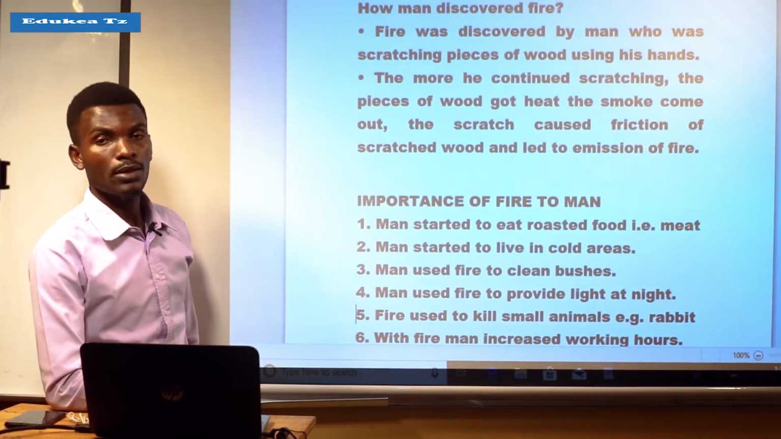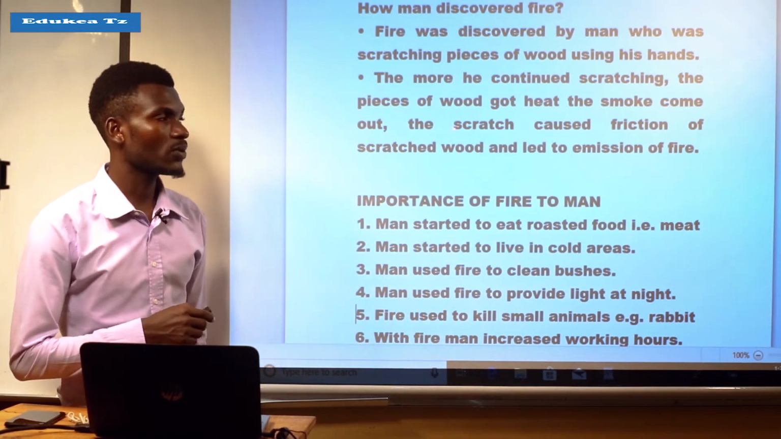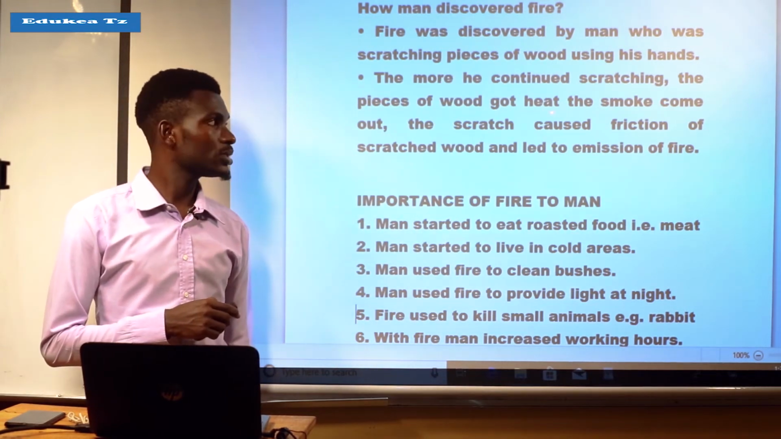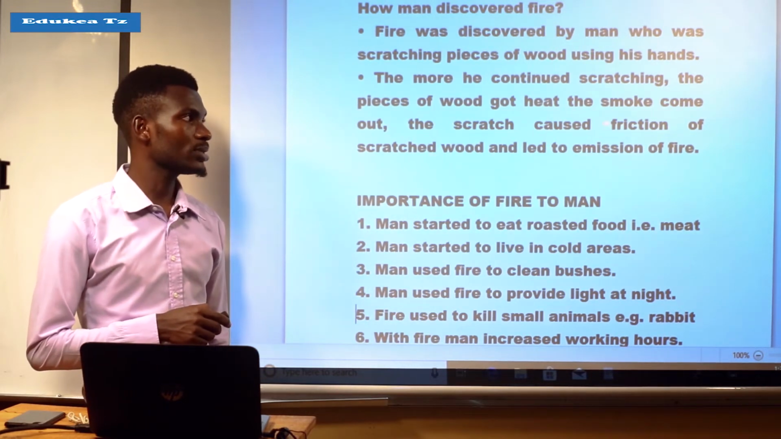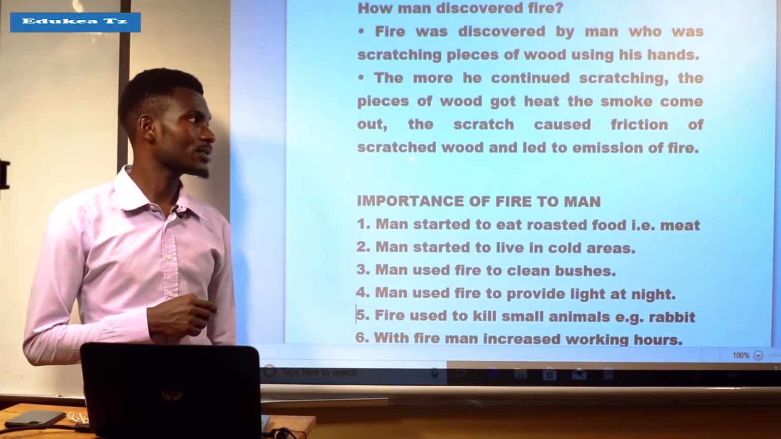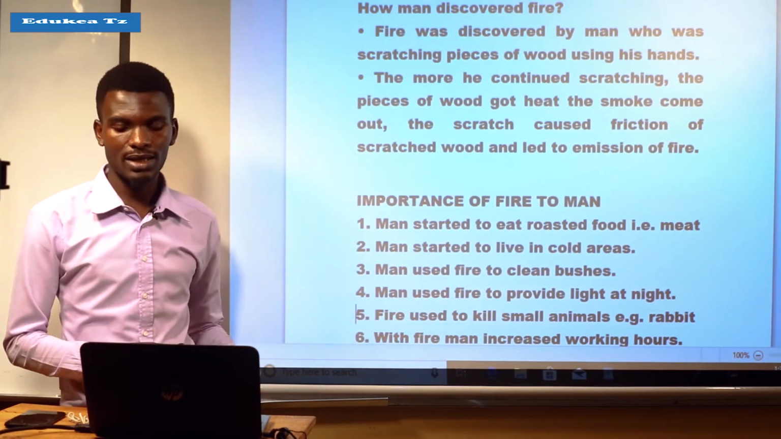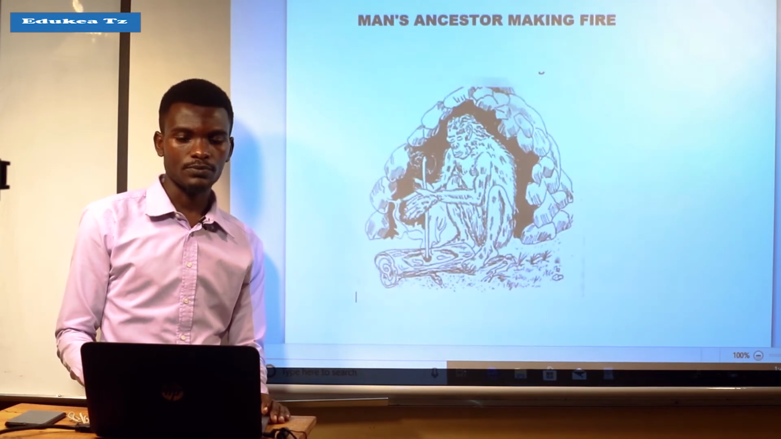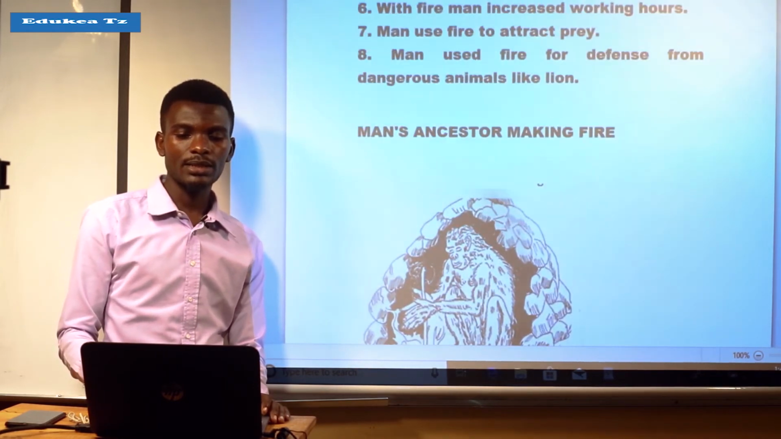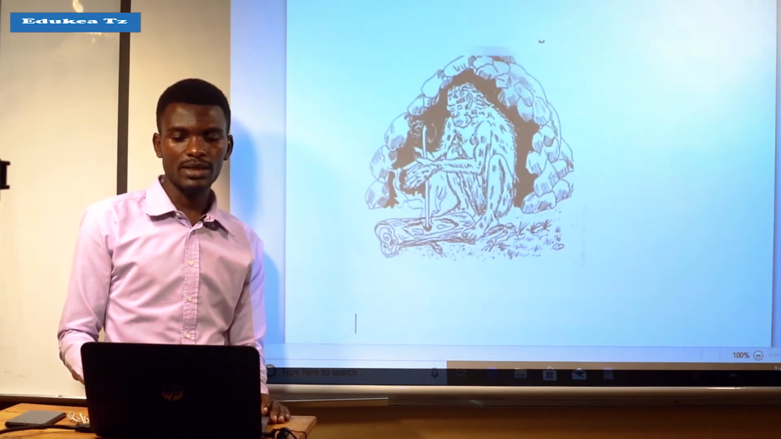It means that the more he continued scratching the pieces of wood, the wood got hot and the smoke came out, and the scratch caused the friction of scratched wood and led to the emission of fire. That's how man made or discovered fire. Let us see